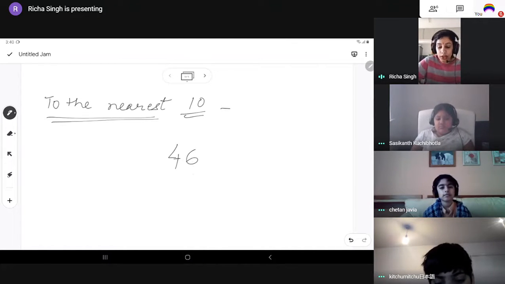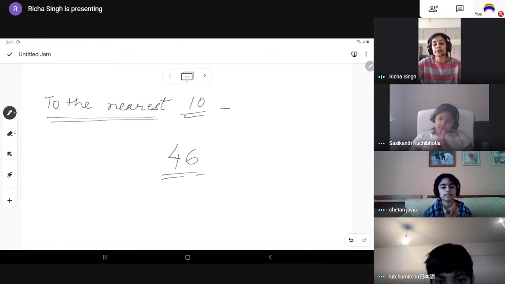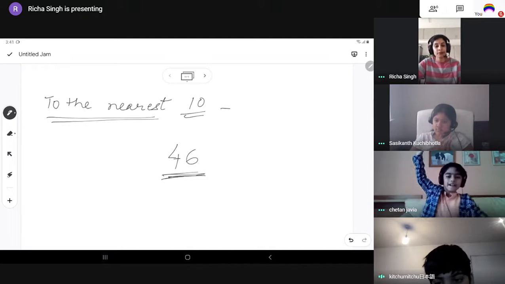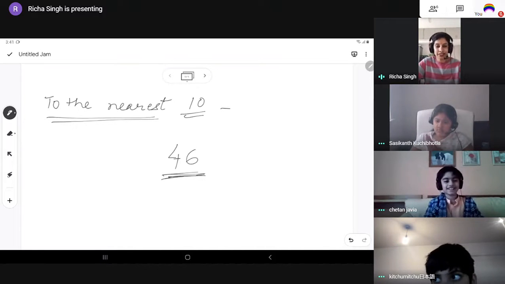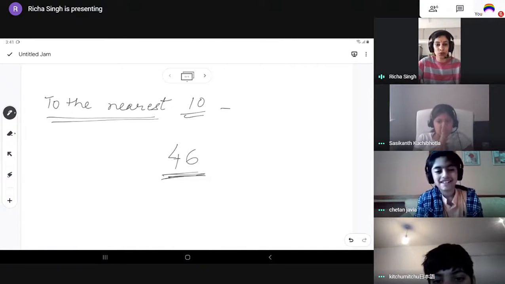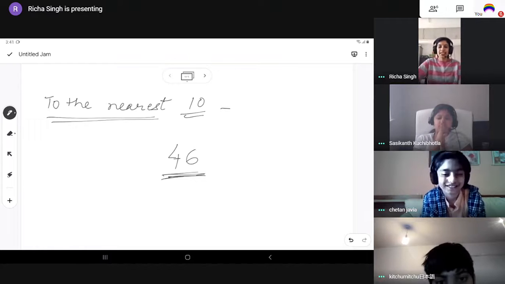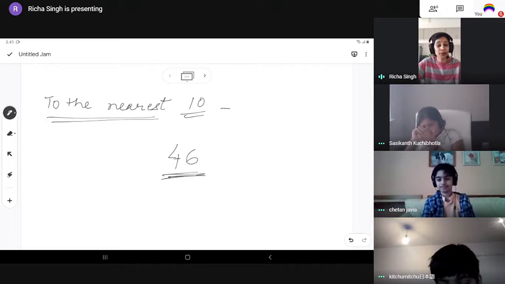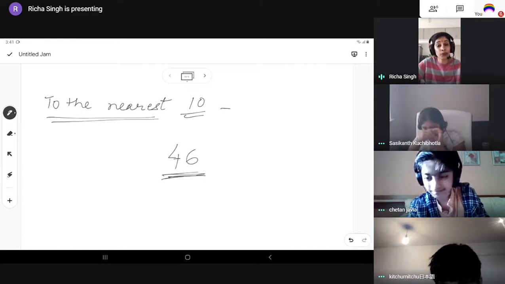Okay, so now this 46 is the number which is being given to you, and you need to guess where will be the rounding off of this 46 to the nearest 10, or the estimation of this 46 to the nearest 10. I'll come to it. Just a second. Firstly, let me explain it, then I'll ask questions, one by one. I will come to all of you. I know that you all know the answer to this, but why I'm explaining it is because after this I'll go to a four-digit number as well.